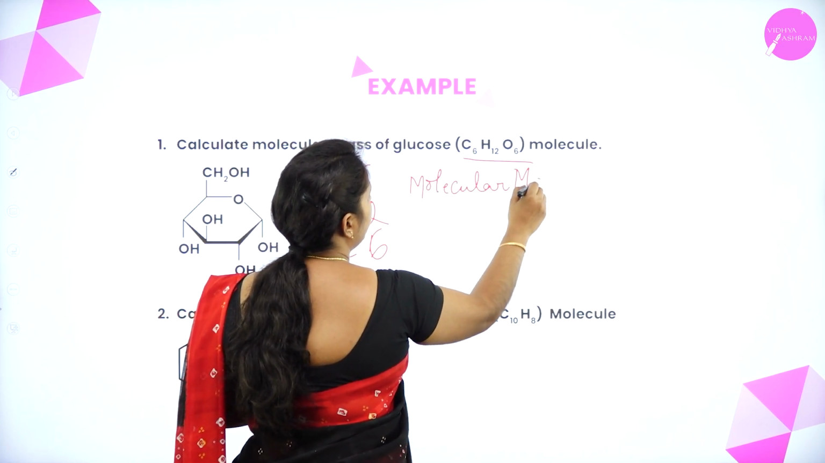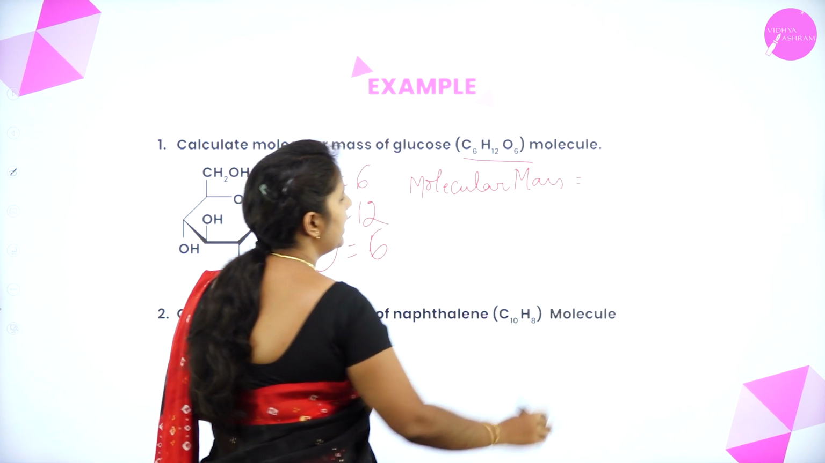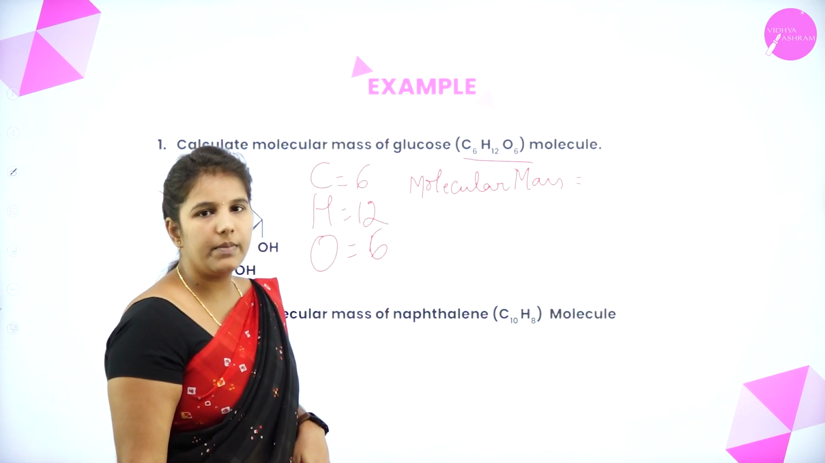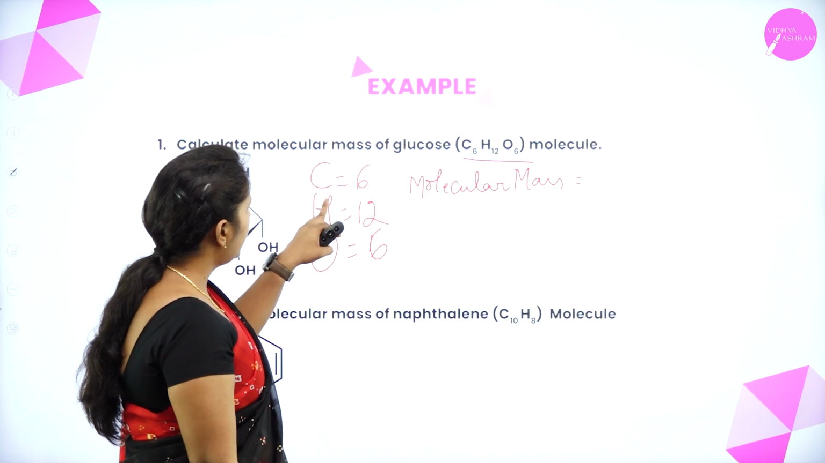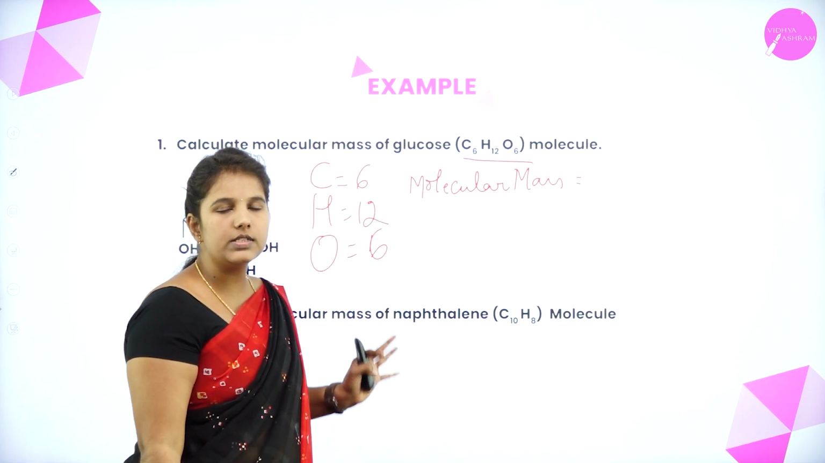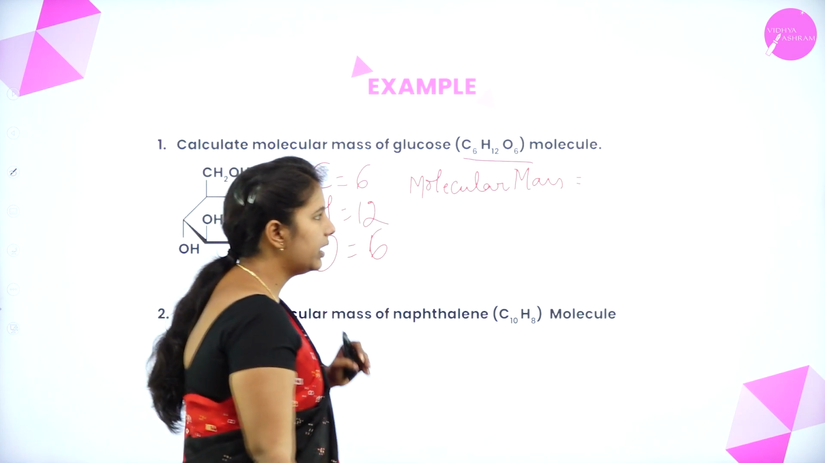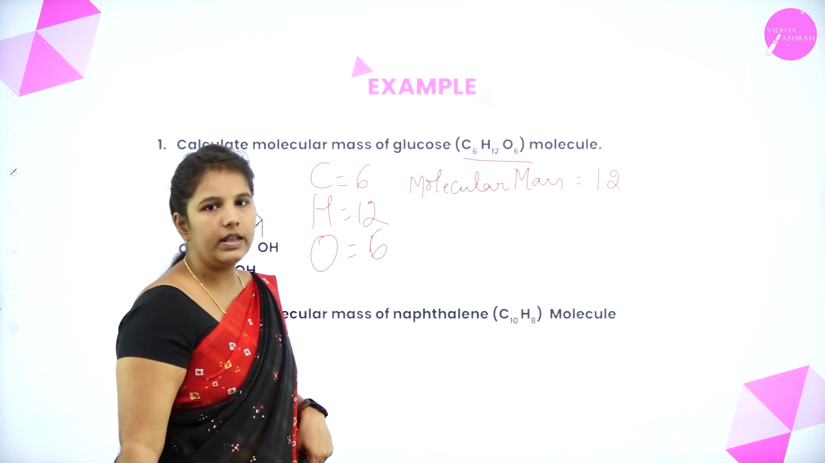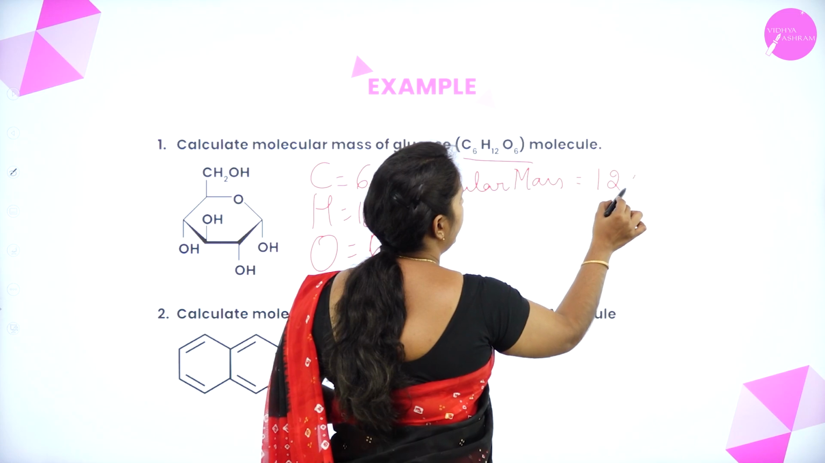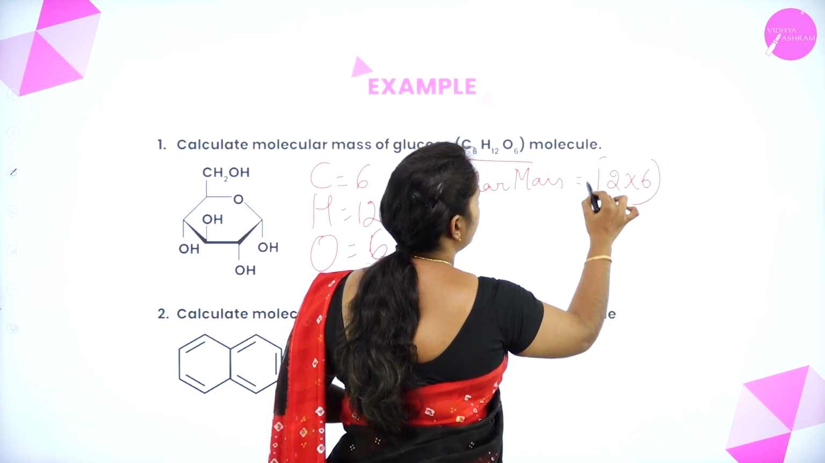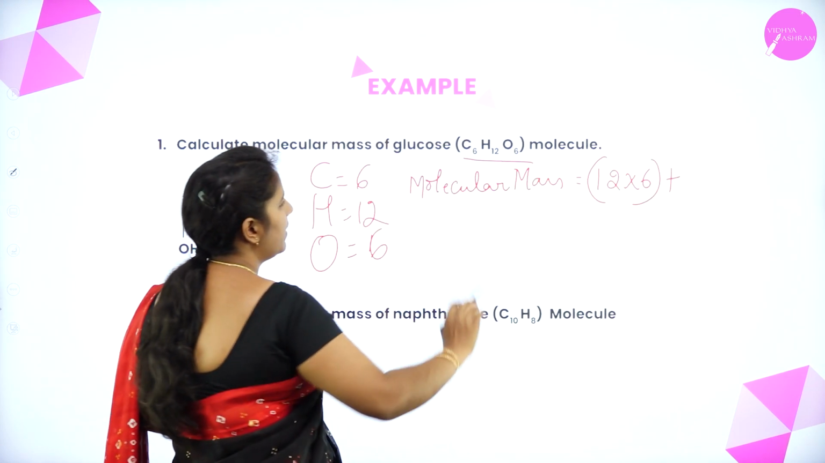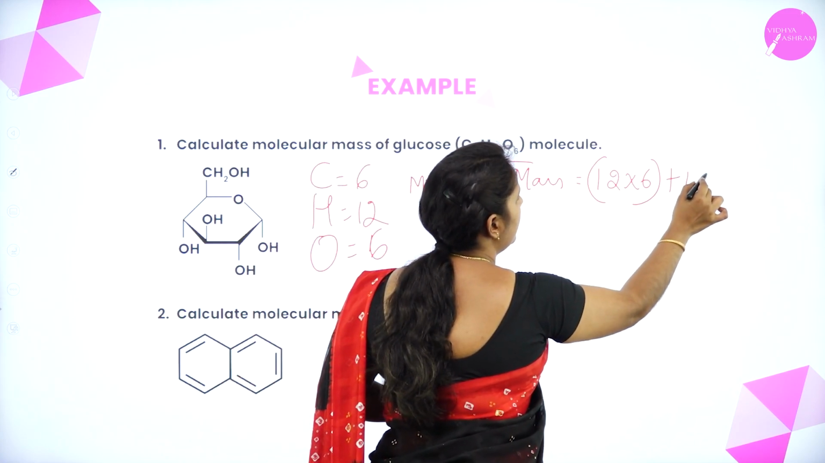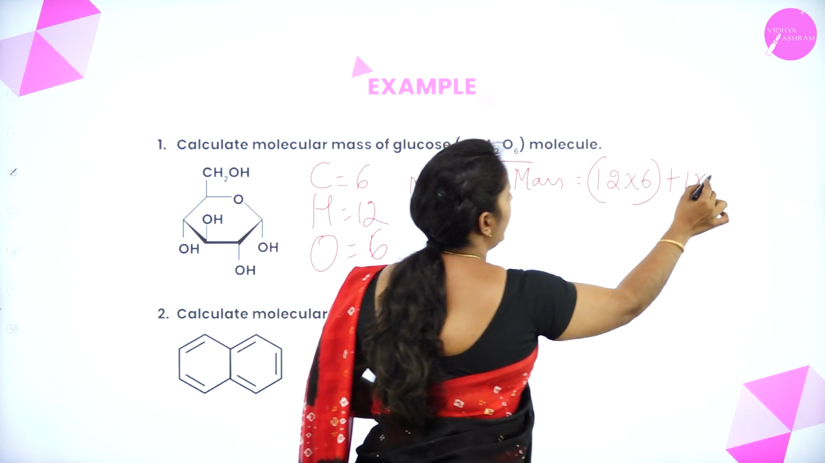Then the molecular mass can be obtained by adding the atomic masses of each element. We know that the atomic mass of carbon is 12, right? How many atoms will be there? Here 6. So into 6, okay? Plus the atomic mass of hydrogen is 1, into how many hydrogen atoms will be there? 12.